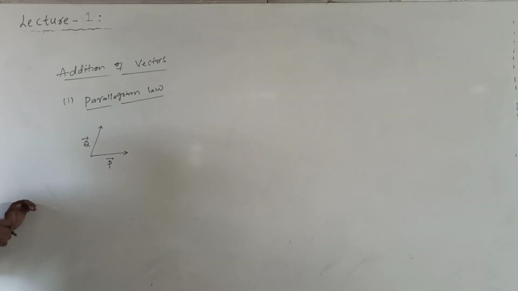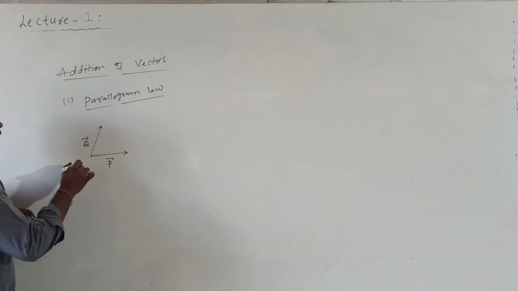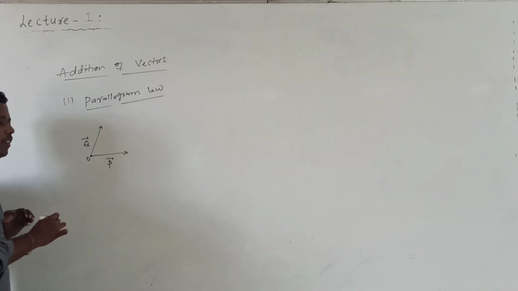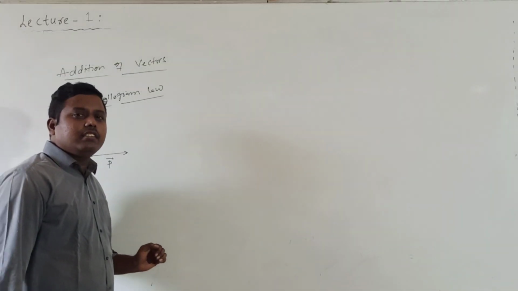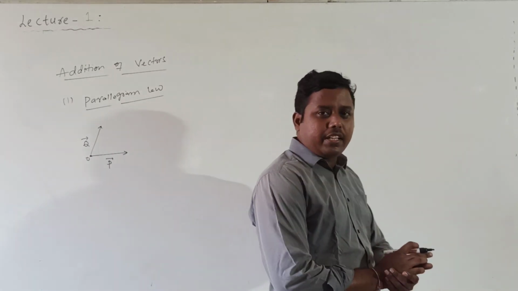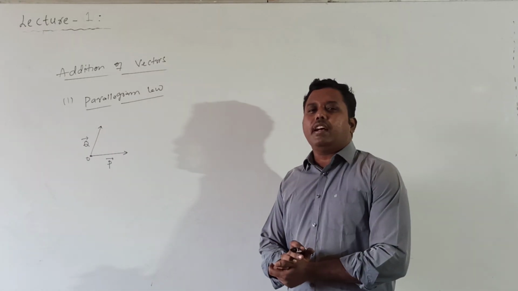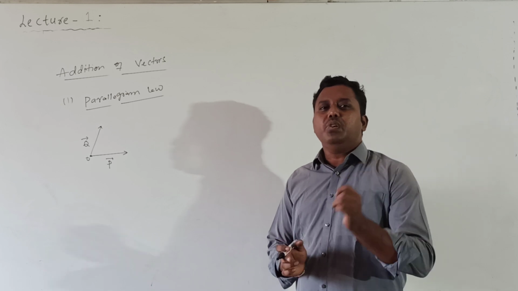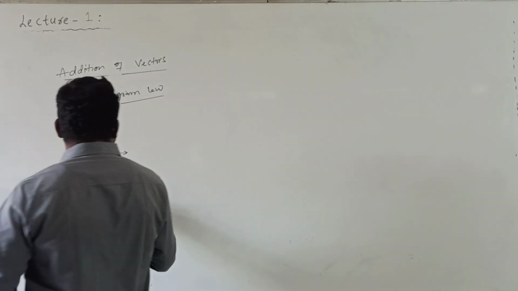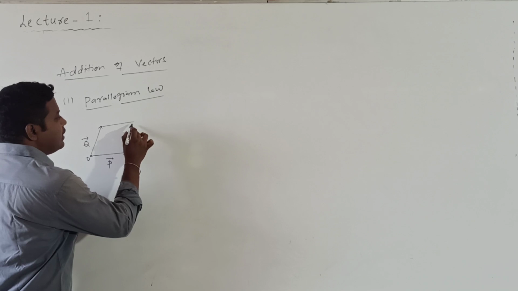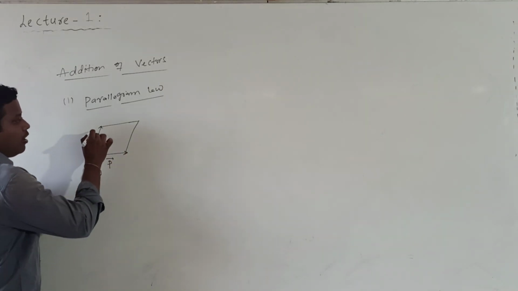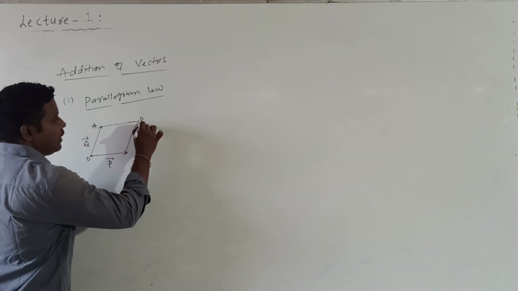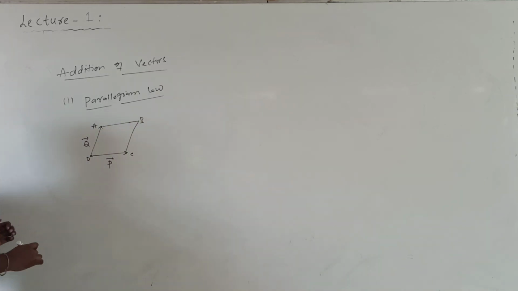While writing the vector notation, you know that we need to put the arrow. So two vectors are drawn from the same initial point. When two vectors are drawn from the same initial point, such vectors are called co-initial vectors or concurrent vectors. So let us suppose two vectors P bar and Q bar are drawn from the point O. By taking these two vectors as two adjacent sides, I construct a parallelogram. Let me call this parallelogram OABC.